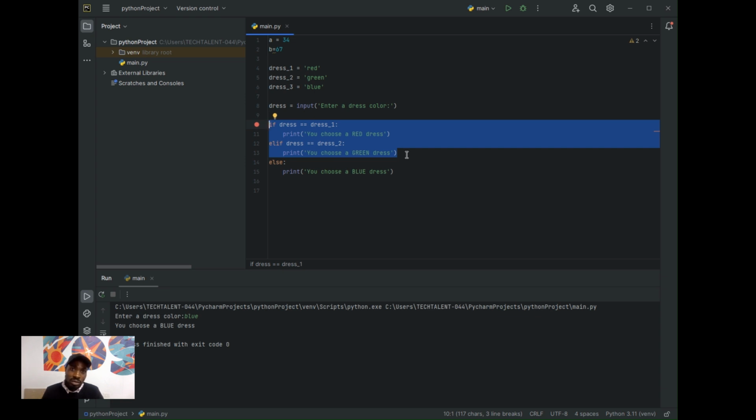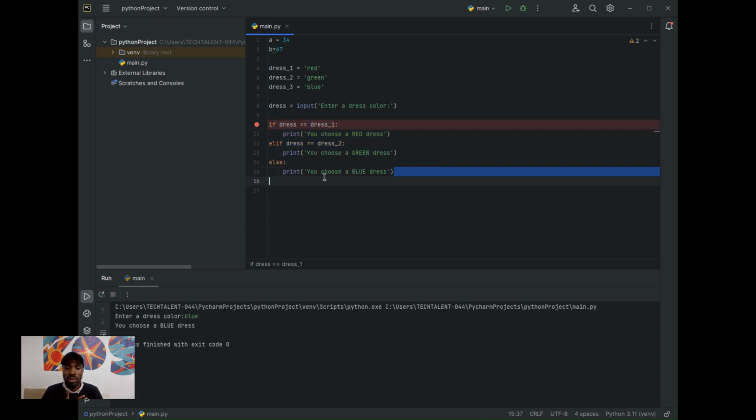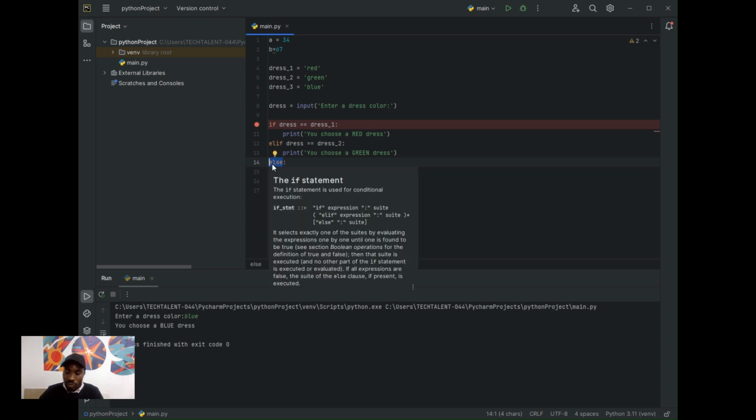That means I will run the default line of code. That is, if these lines of code do not return true for me, all I need to do is just run this default line of code. That's the essence of using else in our if statement.